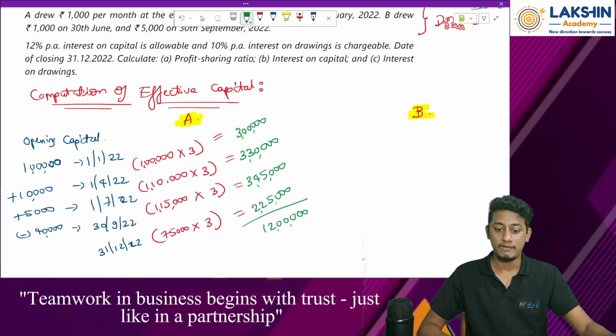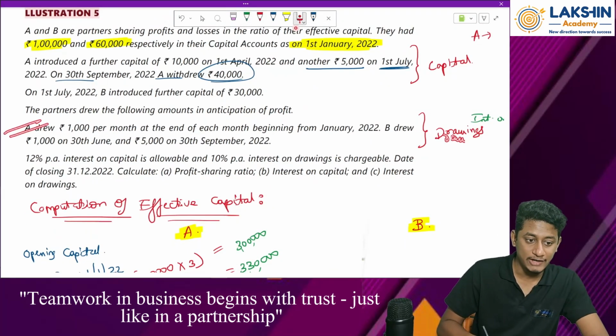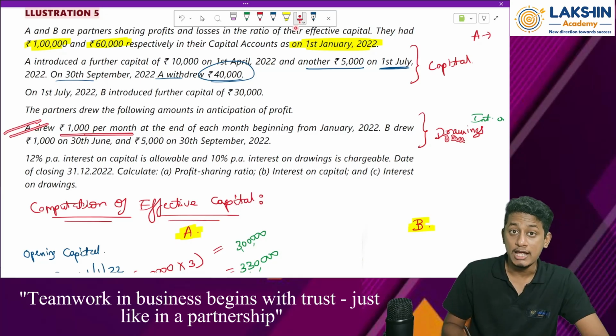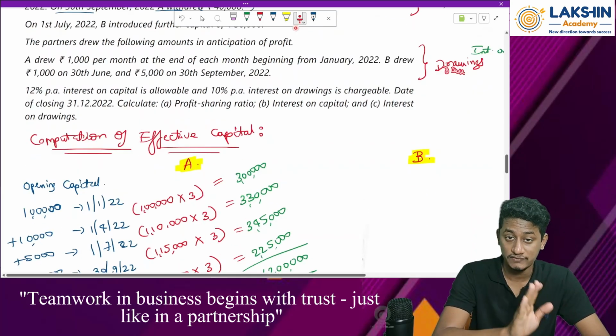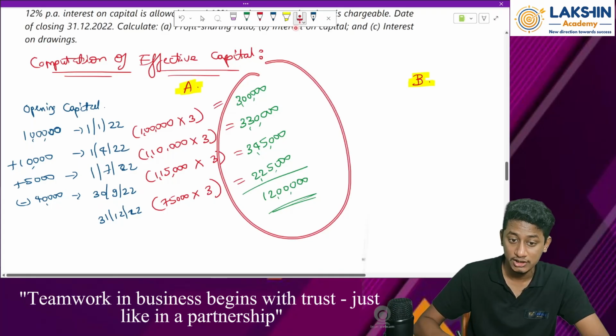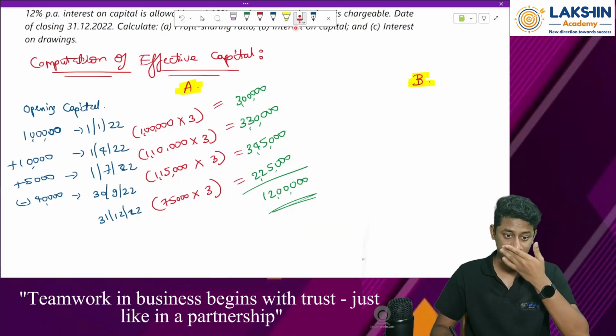Clear? 12 lakh. See, over here, you might ask me now, sir, they have withdrawn some money also. This we are considering separately for the purpose of interest on drawings computation. Because of that, I am computing only for the capital over here, and for drawings, I am computing it separately. Clear?